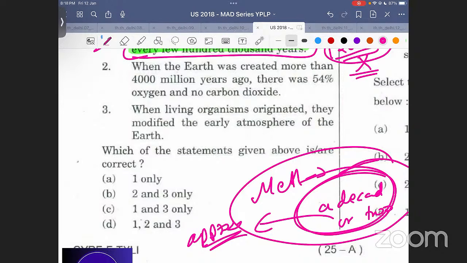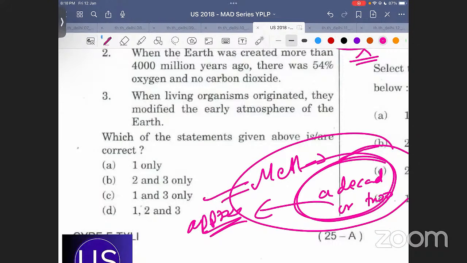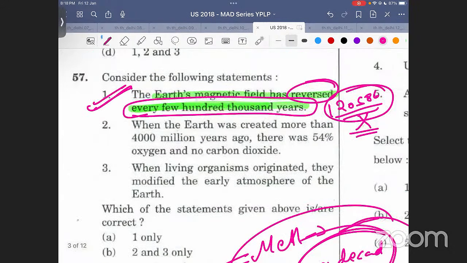This is not data. So anybody who has done the 2018 paper, will that person not be able to solve this question in the 2022 paper just by understanding this particular concept? Whenever an approximation is given, not a specific thing, that particular thing is going to be correct, right? So this will be correct.